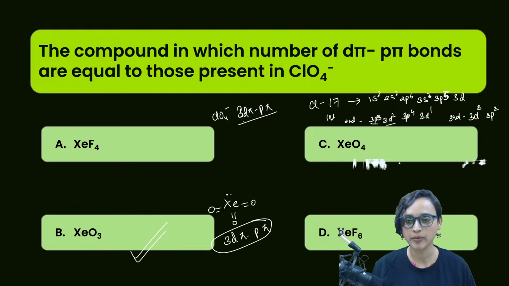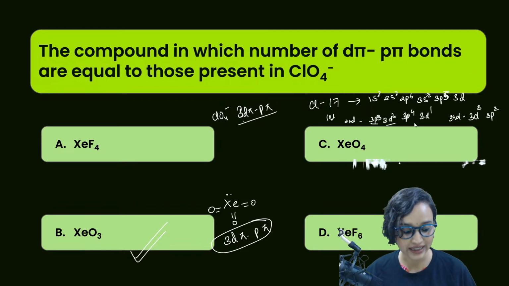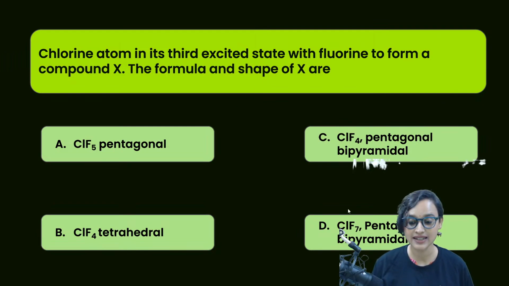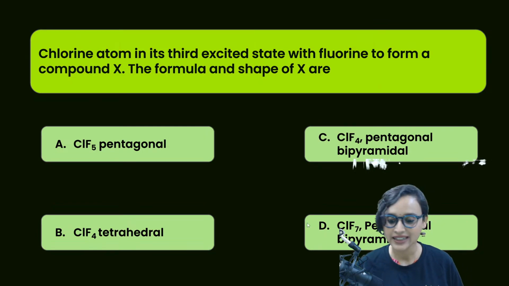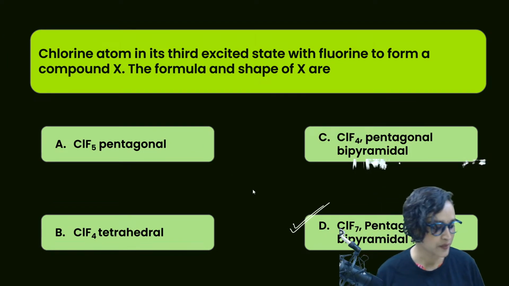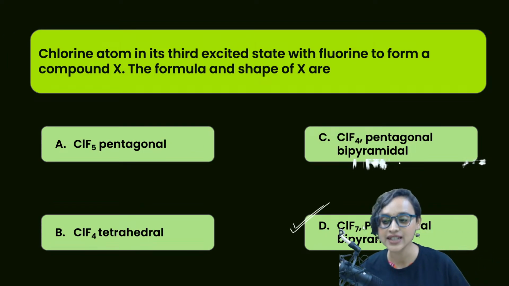So 5 plus 2, 6, 7, and then there will be another 2. Seven electrons will be there in the last shell, unpaired. That means it is going to be ClF7, pentagonal bipyramidal. Right, everybody? Correct or not?